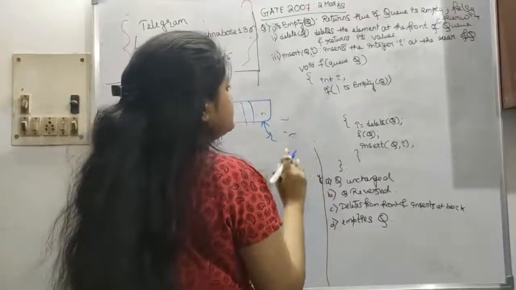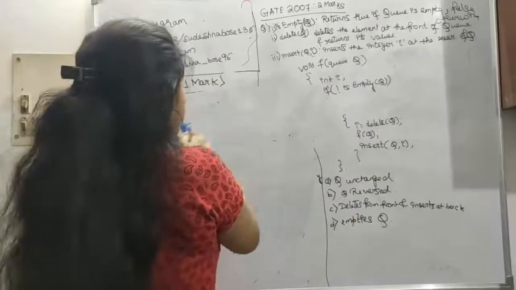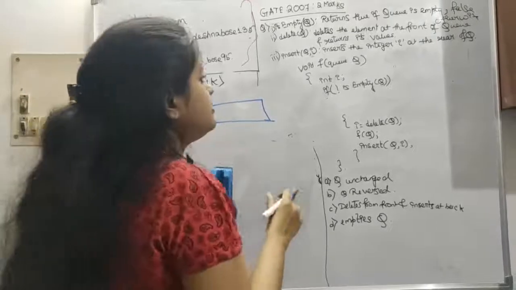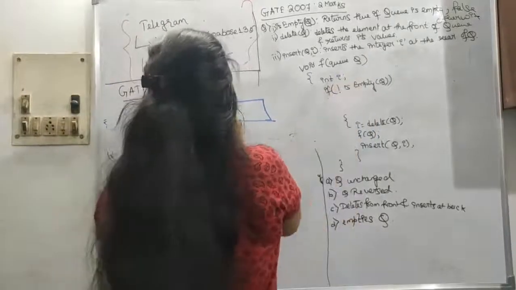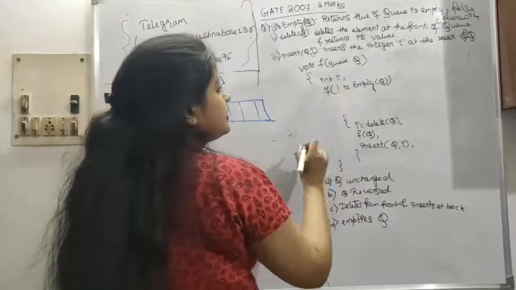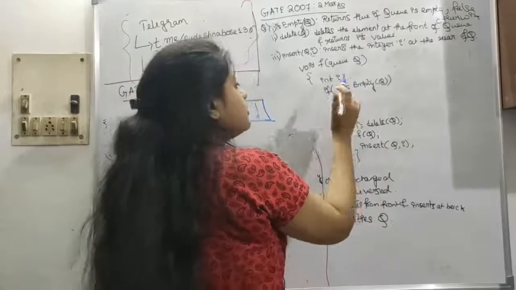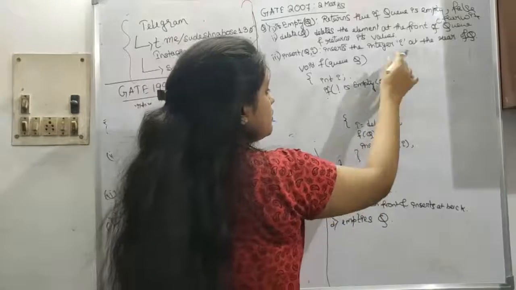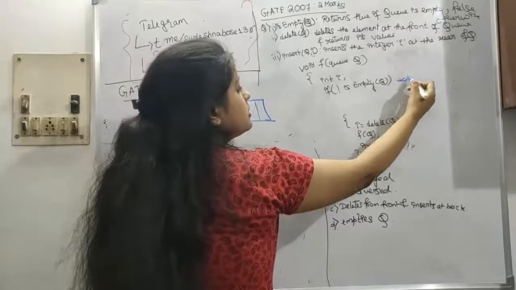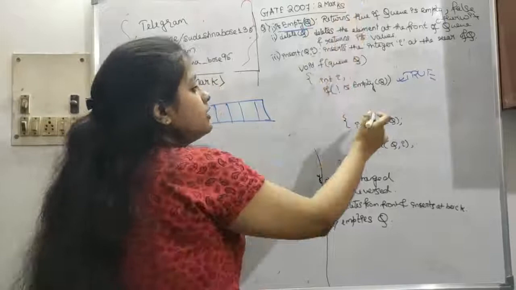So now our question: void f(queue q), where q is created here. int i is an integer type variable declared. If not empty(q), the queue is not empty, this function is true.